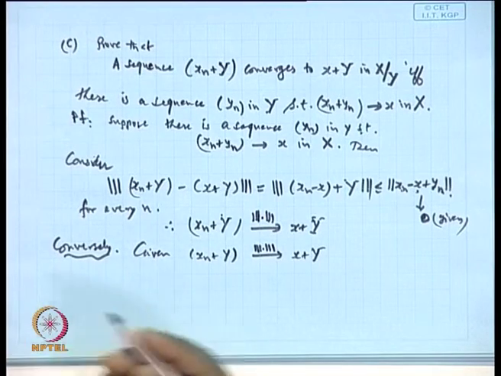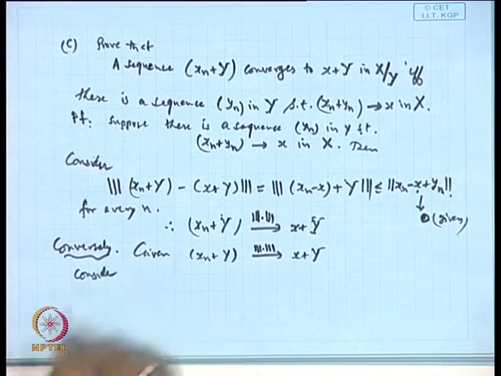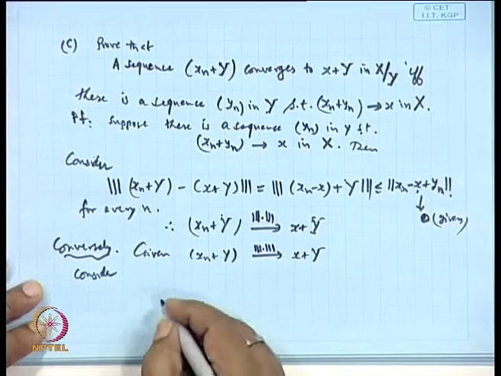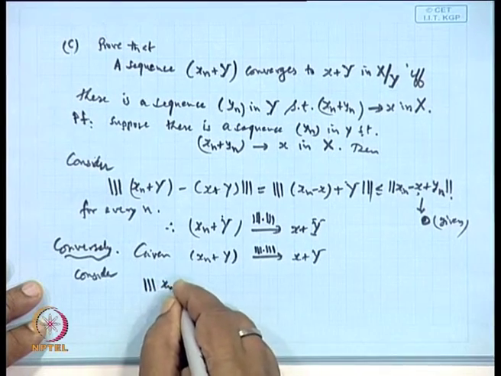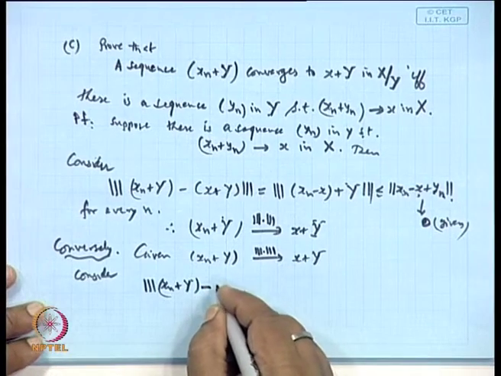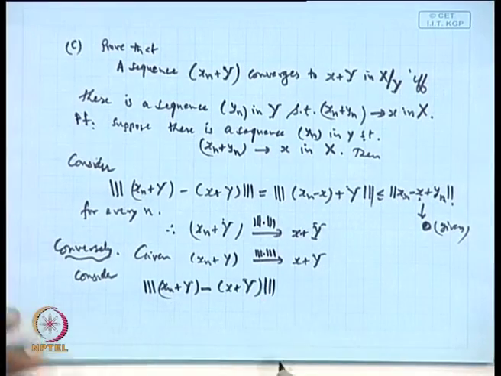Okay. So, consider the norm of x_n plus capital Y minus x plus capital Y, this one.